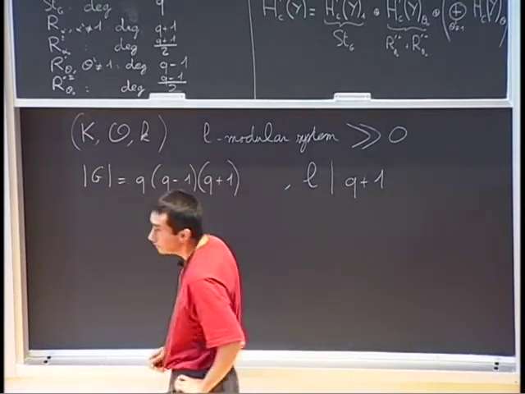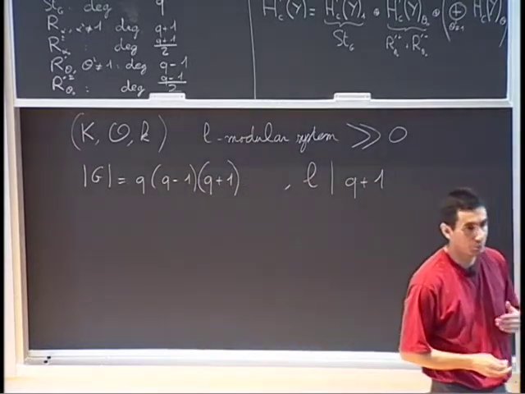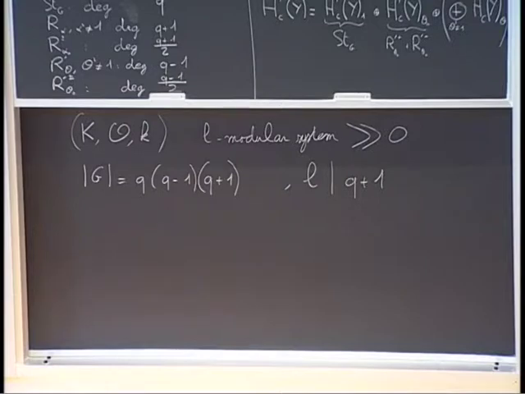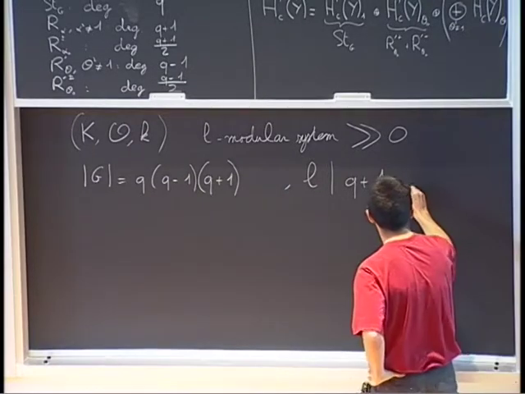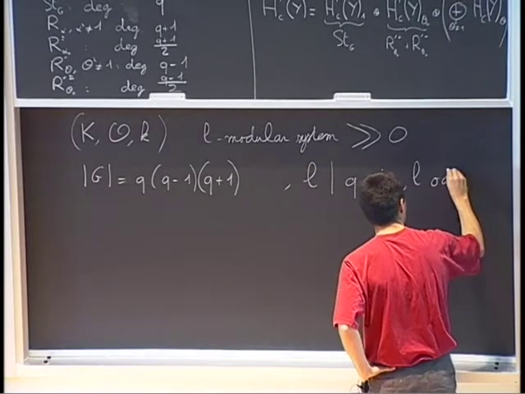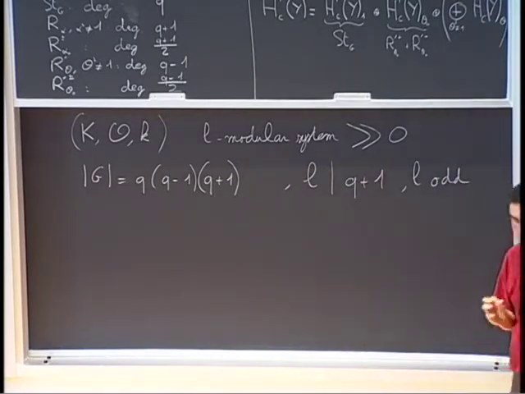Well, and also, if L divides Q plus 1, it can divide also Q minus 1 if it is equal to 2. And again, I want to avoid some of the problems regarding the prime 2, so I will assume that L is odd. So L is odd and divides Q plus 1. So I agree with you, it's not the hardest problem because this is a cyclic Sylow subgroup. So we can find everything by algebraic methods.